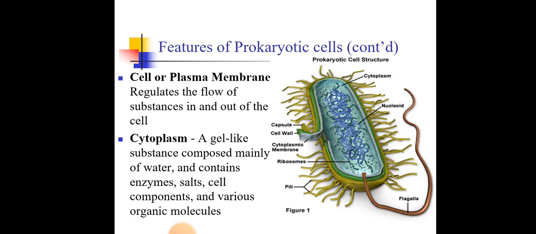The other part is the cell or plasma membrane. The cell or plasma membrane regulates the flow of substances in and out of the cell. It has some special features which allow substances to get in and out of the cell. The cytoplasm is a gel-like substance composed mainly of water and contains enzymes, salts, cell components, and various organic molecules inside it.